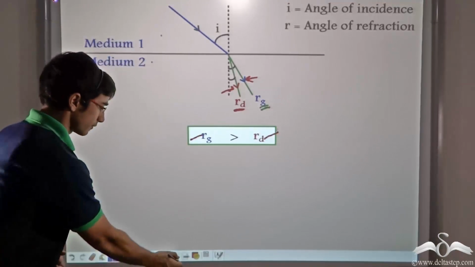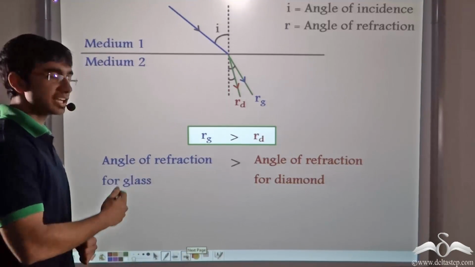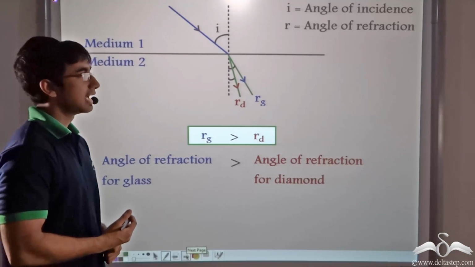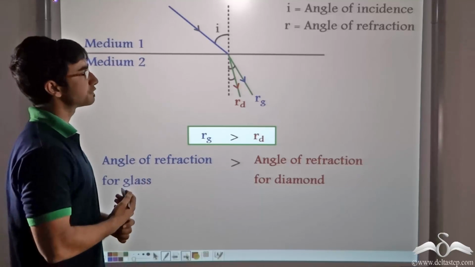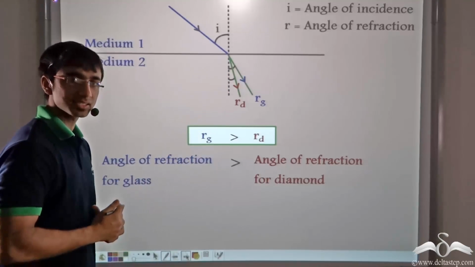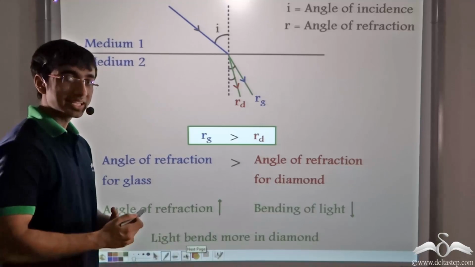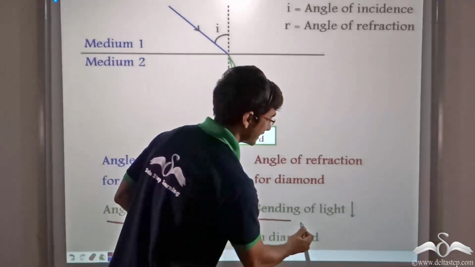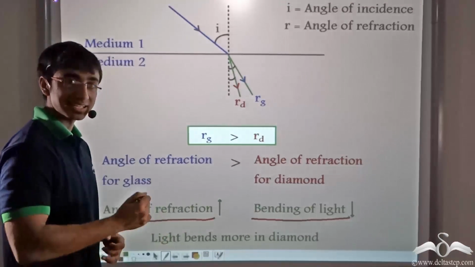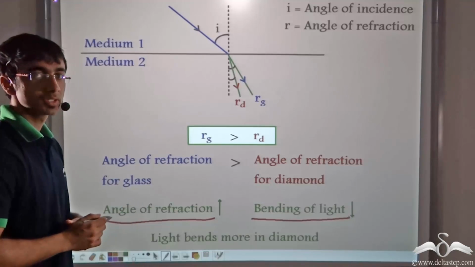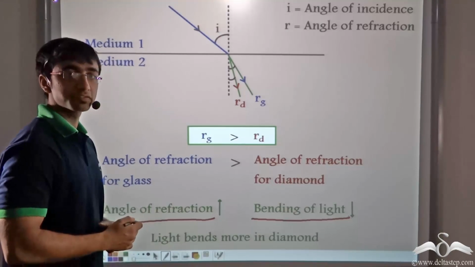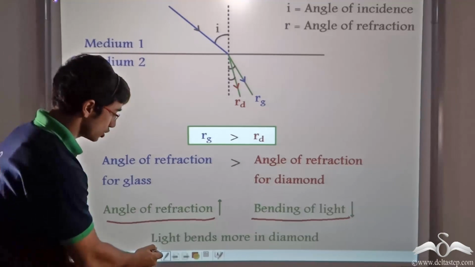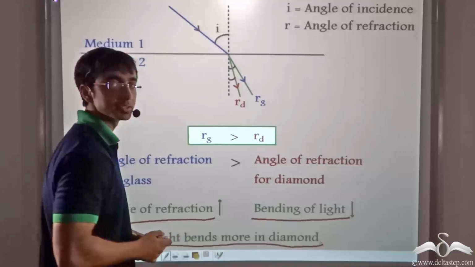And as we have learned just now and proved that Rg is greater than Rd, so what can we say? We can say that the angle of refraction of glass is greater than the angle of refraction for diamond. And as we can see, when the angle of refraction is greater, the bending is lesser. So if the angle of refraction is more, the bending of light will be less. And if the angle of refraction is less, the bending of light will be more. So in glass and diamond, the angle of refraction is less for diamond, and the bending of light is more in diamond. So light bends more in diamond.